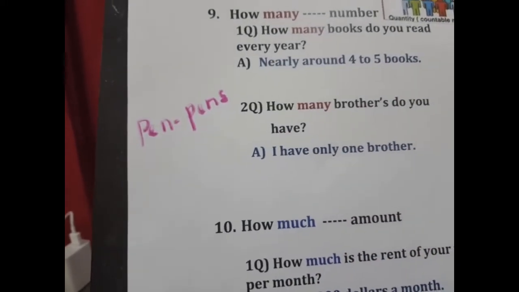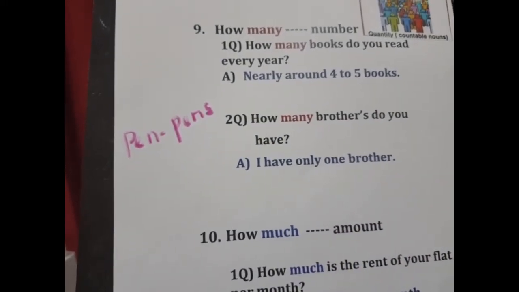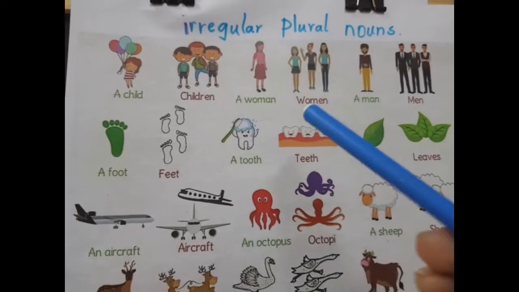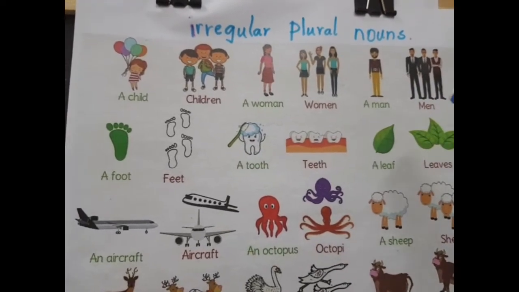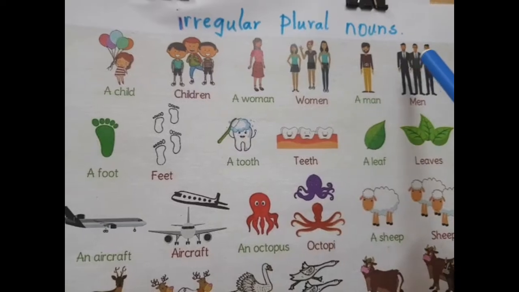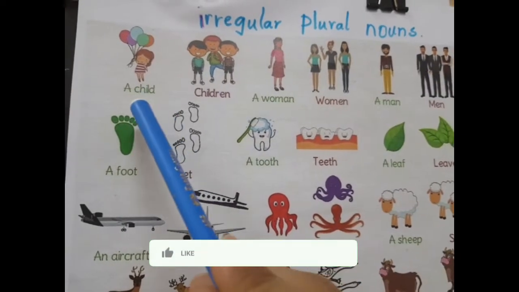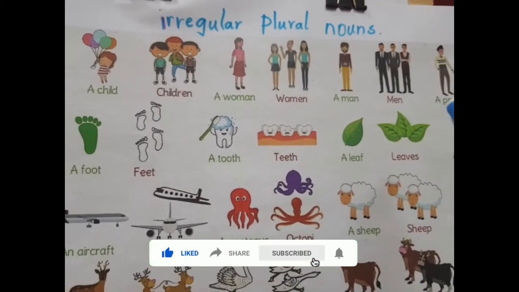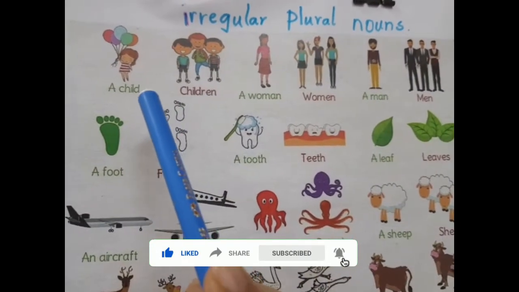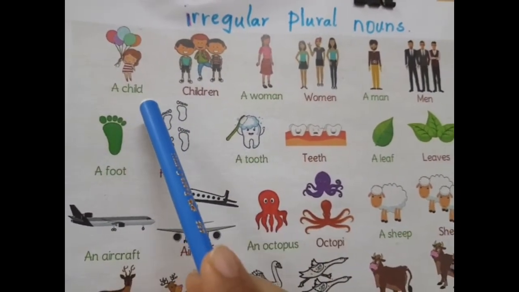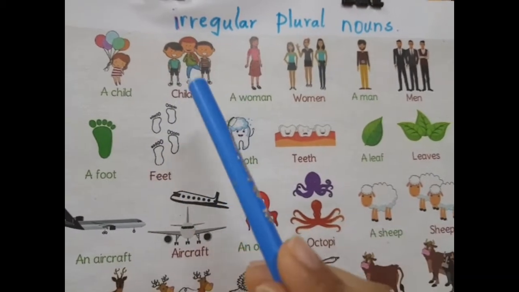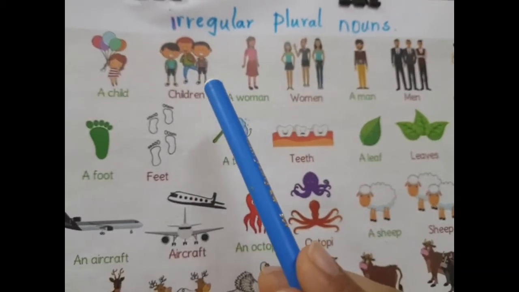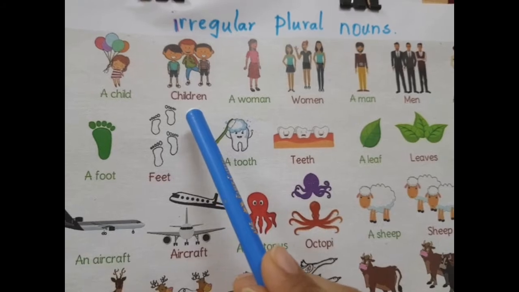But there are some irregular plural nouns as well. So let's see how we use how many with the irregular plural nouns. Here we are converting a singular into a plural, not by adding s. So look carefully. When you have singular, you say child. But when you convert into plural, we say children.